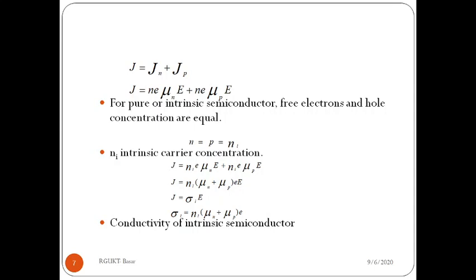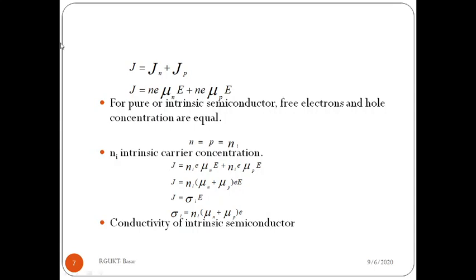Here I wrote N, P, E, which indicates the concentration of holes. Why? Because in the intrinsic semiconductor we can get the current due to the free electrons and holes.